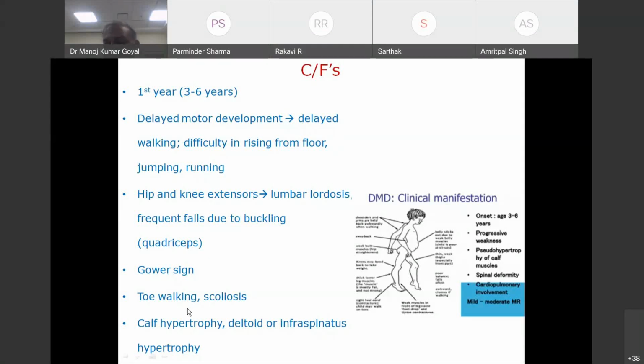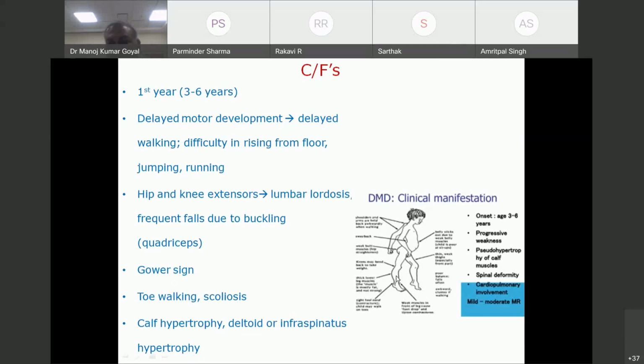Toe walking is because of contractures of the Achilles tendon or calf muscle. Okay, this is because of differential weakness. Because tibialis anterior is weak, as a result of that, calf muscle tends to keep ankle in plantar flexion and eventually results in formation of Achilles contracture. You can see calf hypertrophy, you can see deltoid or infraspinatus hypertrophy.